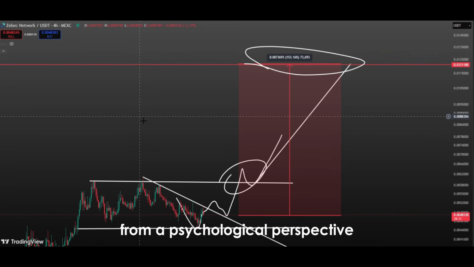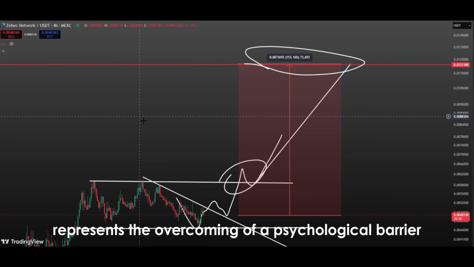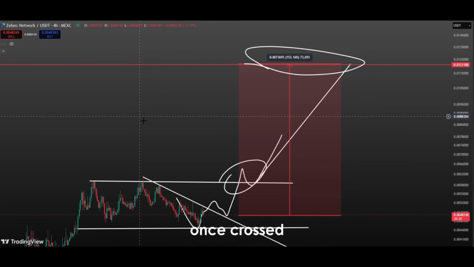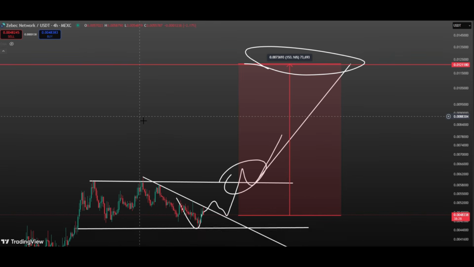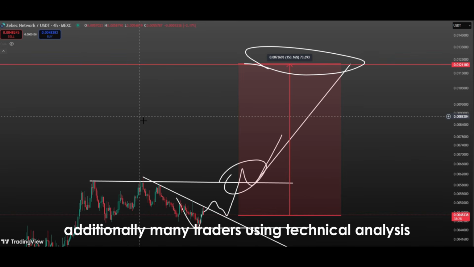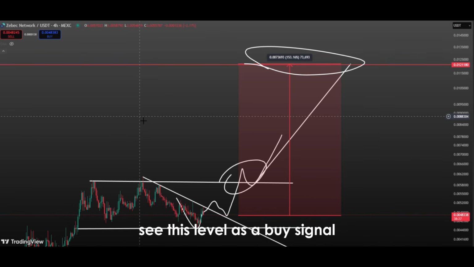From a psychological perspective, breaking the upper line of the pattern represents the overcoming of a psychological barrier. Once crossed, investors who were hesitant to buy before may jump in. Additionally, many traders using technical analysis see this level as a buy signal, triggering automated buy orders. This creates a chain reaction that can quickly push the price higher.